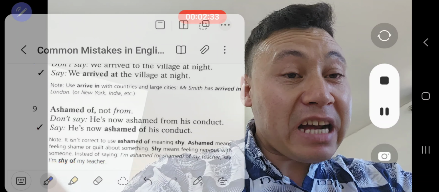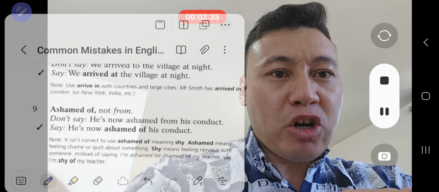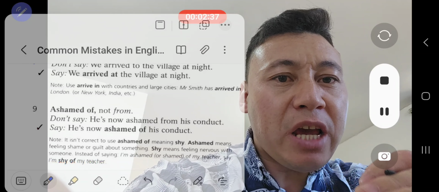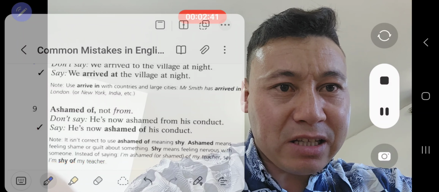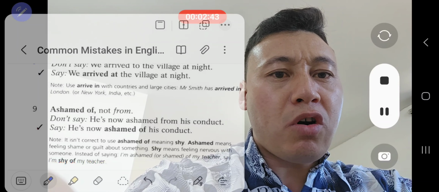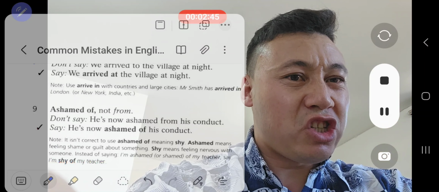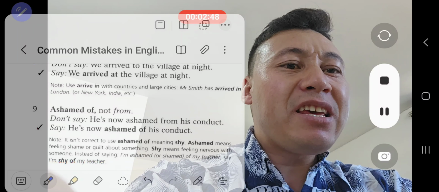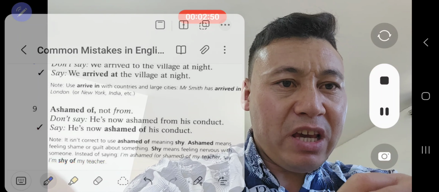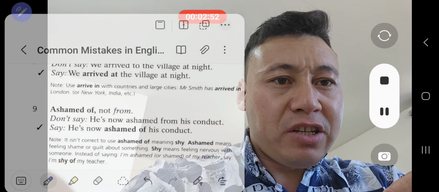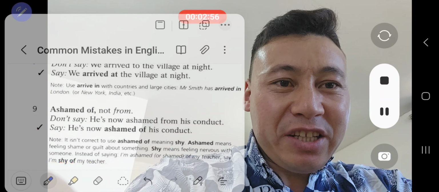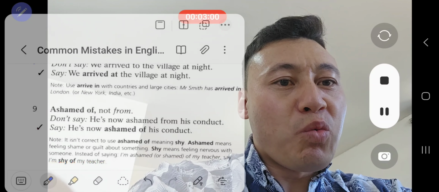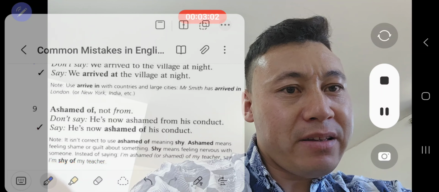And that actually didn't happen in the class. You are not ashamed of your speaking or your teacher or your classmates in the class. Maybe you are shy of your classmates, teachers, because you didn't do anything wrong and you don't feel guilty. So the correct way to use is shy, with the preposition of, not from.